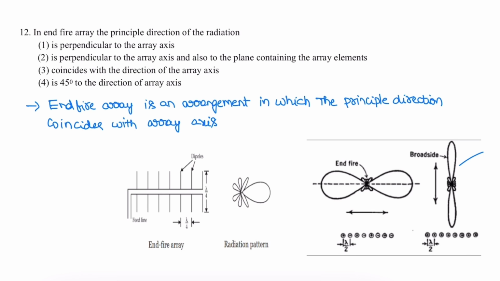The correct option is 3. It coincides with the direction of the array axis in an end fire array. In a broadside array, it is perpendicular to the array axis. Option 1 is for broadside array and option 3 is for end fire array.